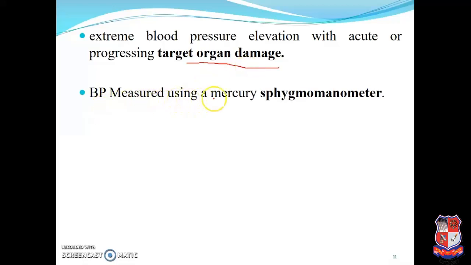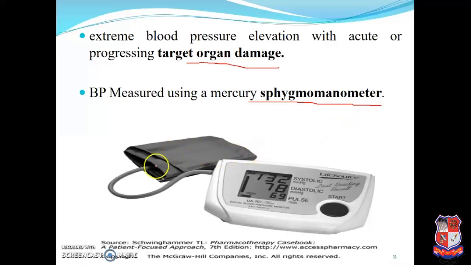Blood pressure is mainly measured by a mercury sphygmomanometer. Here we can see the schematic diagram of a sphygmomanometer. This is a digital sphygmomanometer, but another variety is the simple sphygmomanometer we use, which we can say is the mercury sphygmomanometer.